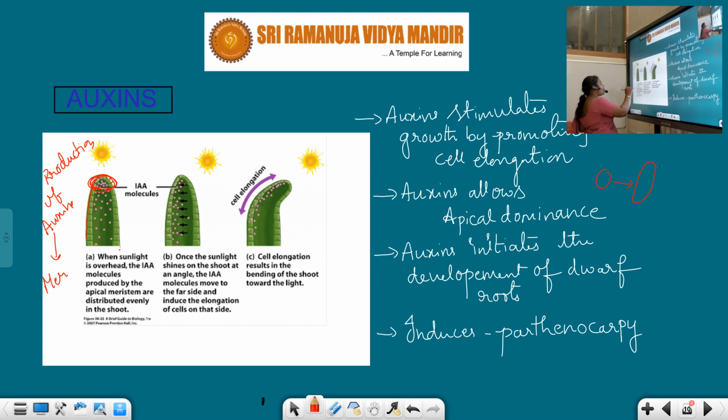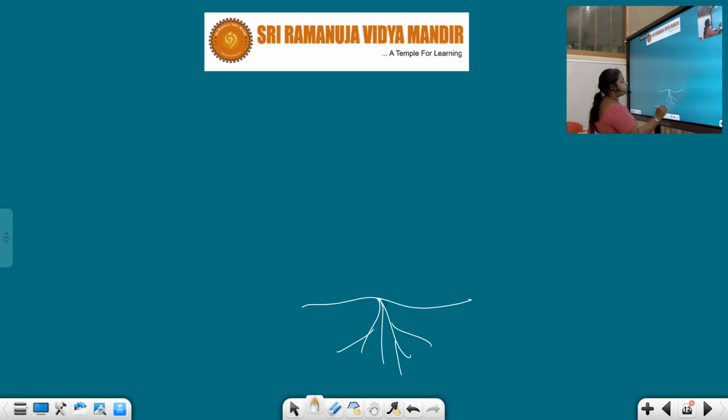One more important factor we need to learn about auxins is that auxins allow apical dominance. What do you mean by apical dominance, students? For example, this is the plant and the root.